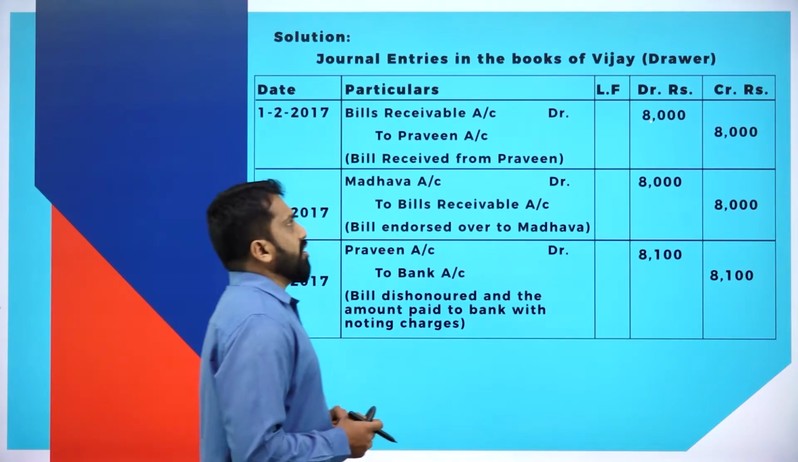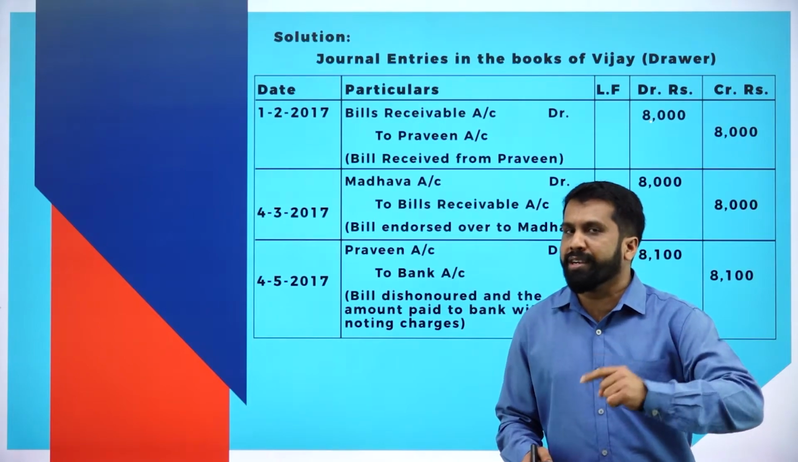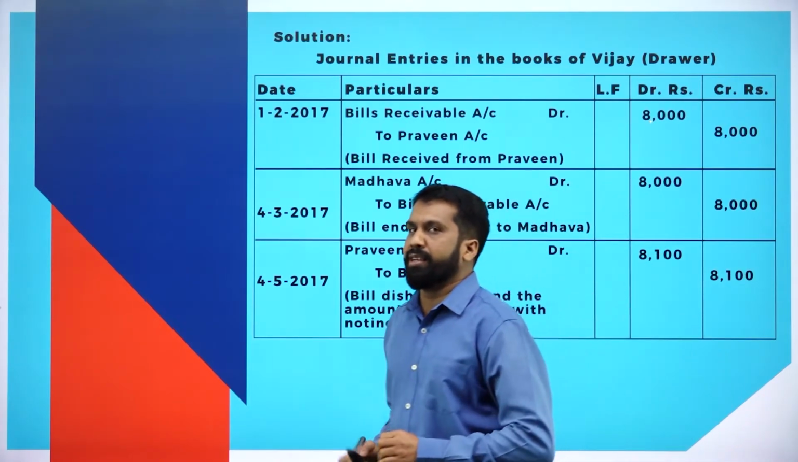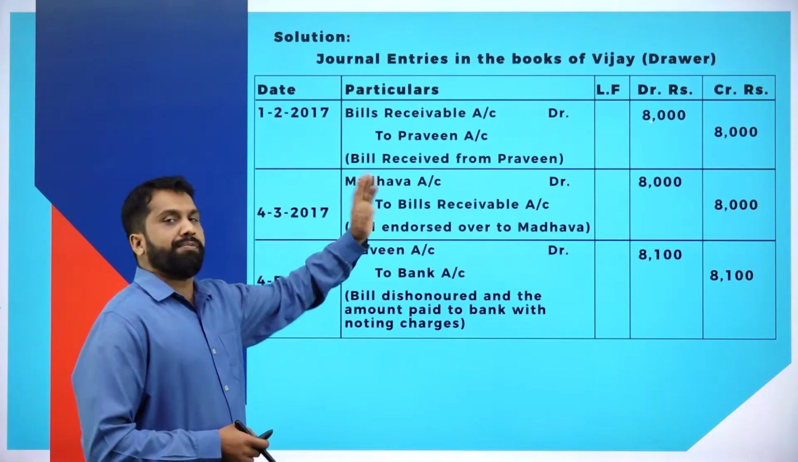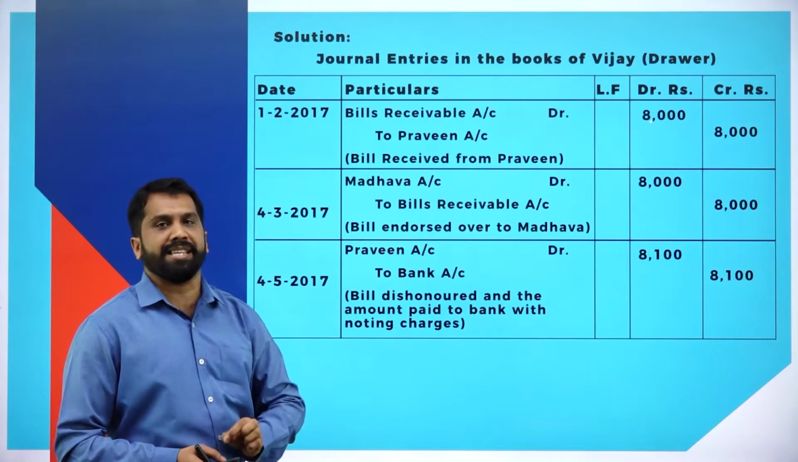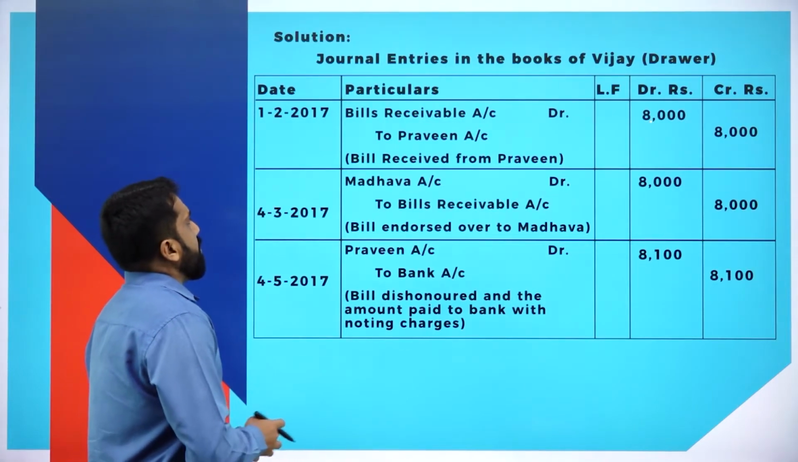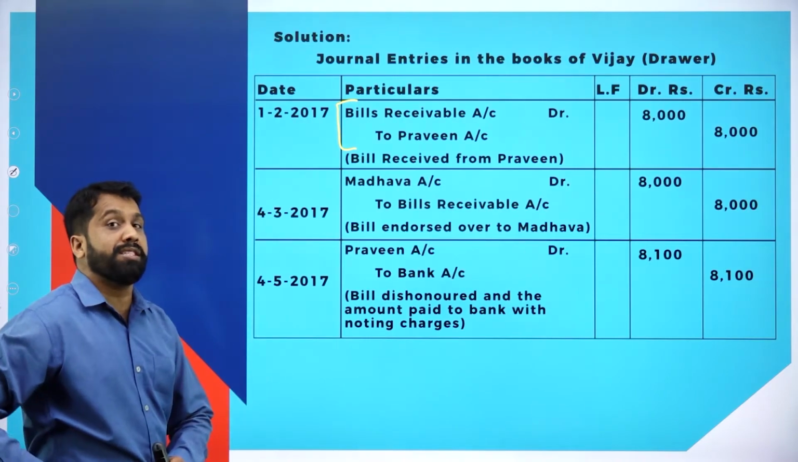First one, journal entries in the books of drawer. Who is the drawer? Owner. Drawer means owner. Now, what will be the journal entry? You can start with purchase and sales, or else you can directly go for bills receivable. Now, bills receivable account debit to Praveen. Who is Praveen?